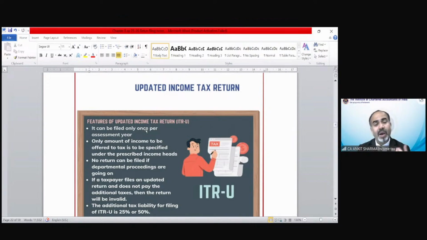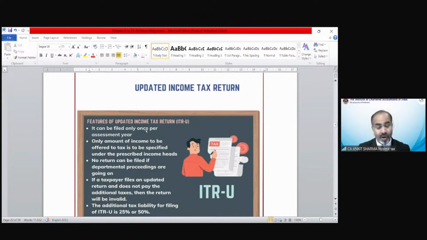But there is some updation, and the updated return is there, which says no, relax. If you did not file your return of income for assessment year 25-26 up to the last date of return, that was 31st December 2025, you do not need to bother. You can still file your return of income, and that would be called an updated income tax return.